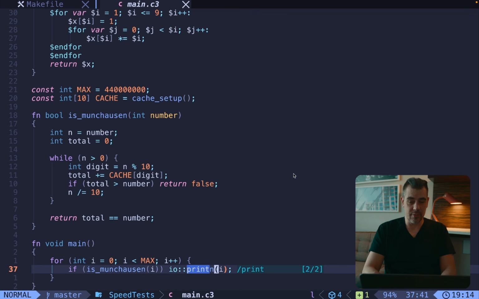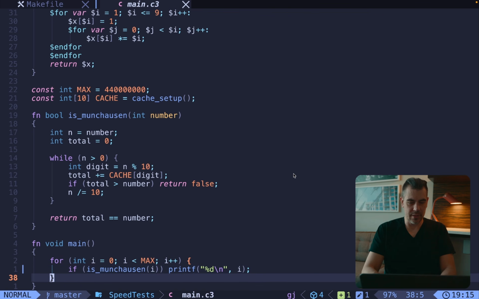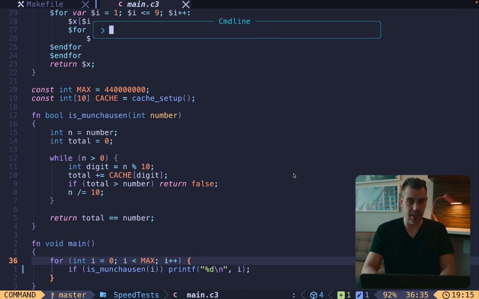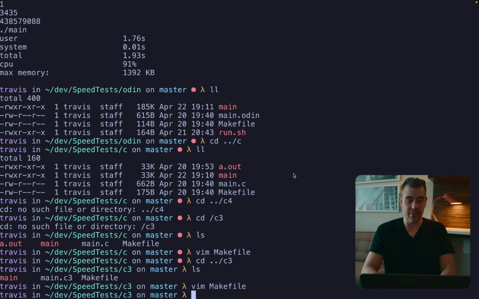If we change this out to printf, let me leave that in there and just change it like this so I don't mess up too much. So it was going to call io::printn 3 or 4 times, I think it was. Now it's going to call printf just once.